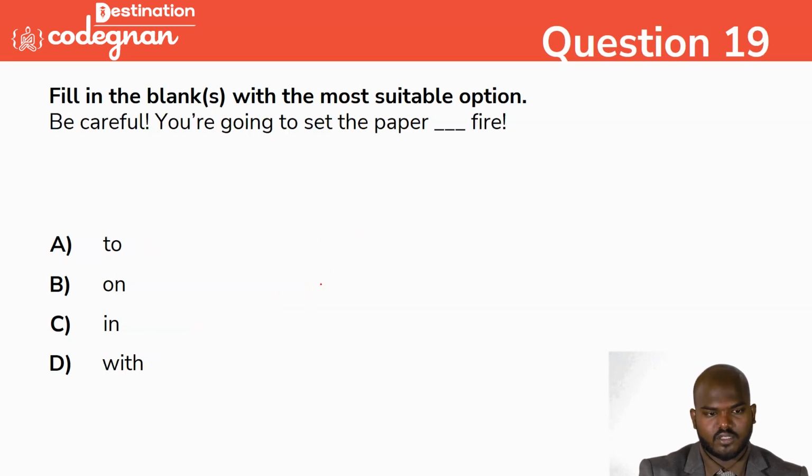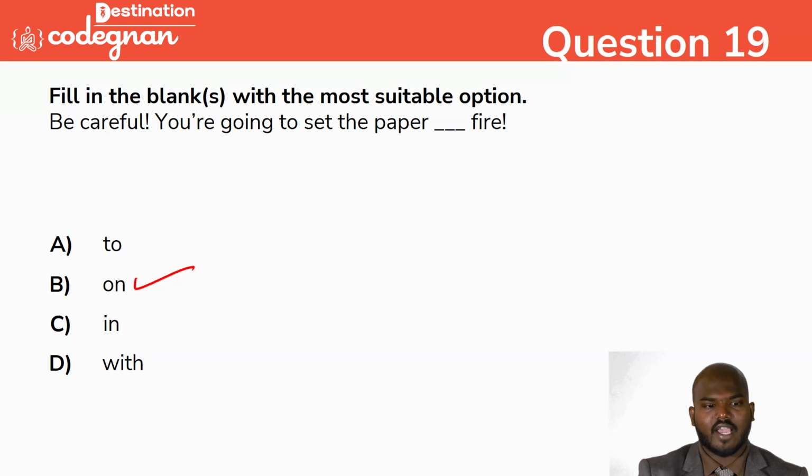So going with the next question. Be careful. You are going to set the paper dash. Paper in fire, paper with fire, or paper to fire? When something catches fire, we call it "on fire". You will not say "in fire". You will say "on fire". That's the correct answer. We can go with "on" in the place.